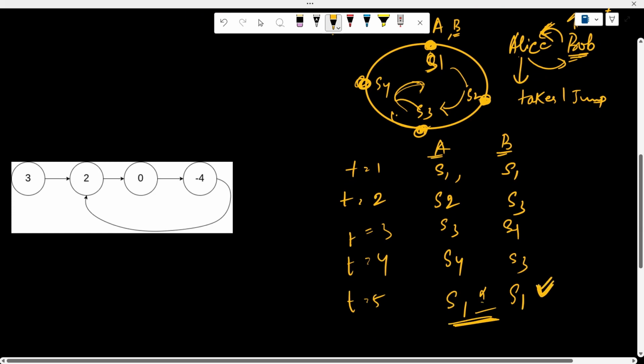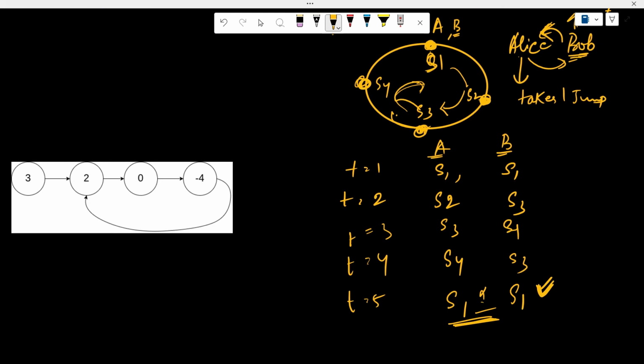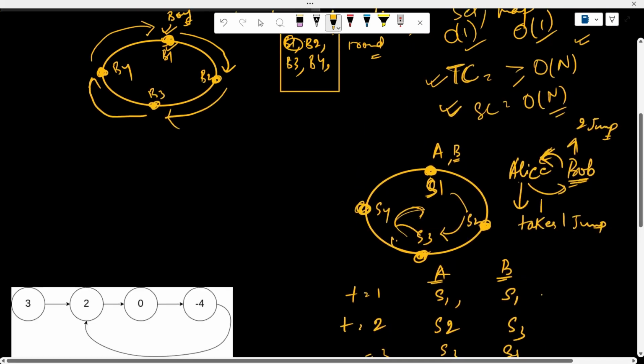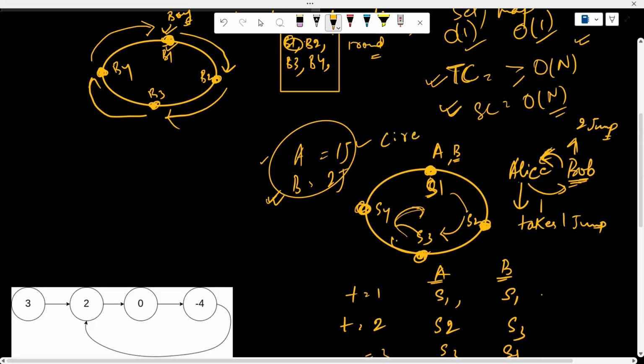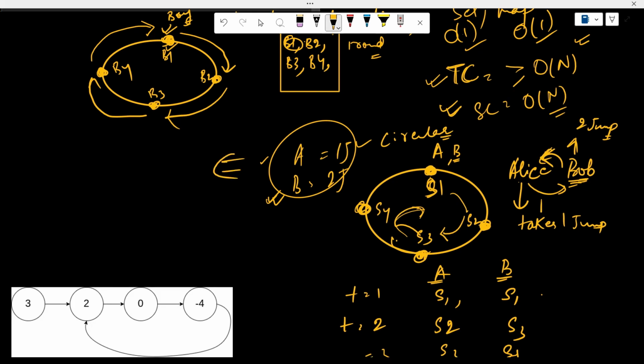That means if one guy is taking a few more jumps than Alice, like Alice was taking one jump and Bob was taking two jumps, so if any of the guys is a bit faster than the other, and both are running in a circular track, then they will definitely meet each other again. So we can also apply this algorithm to finding a cycle in the linked list.